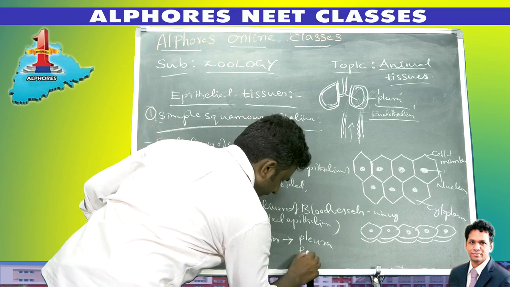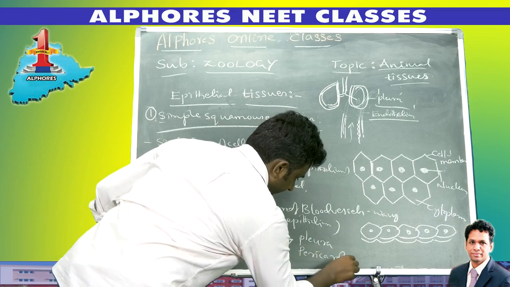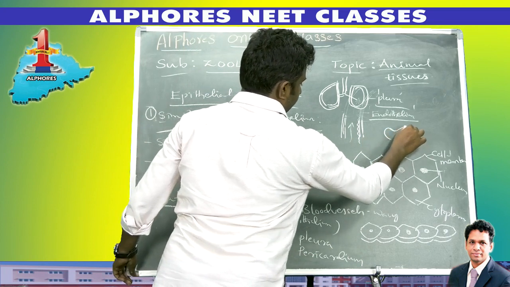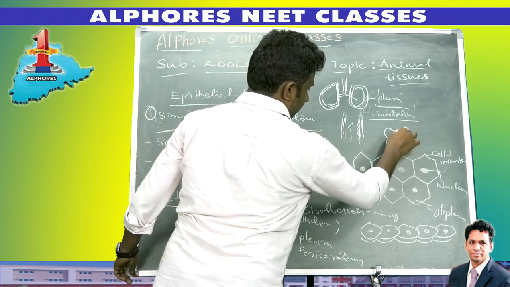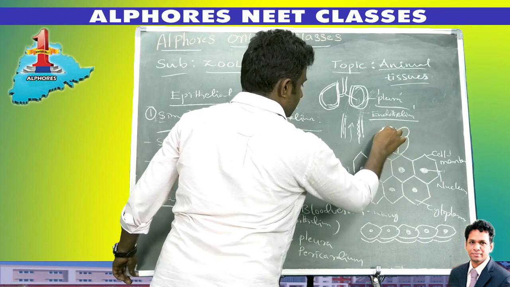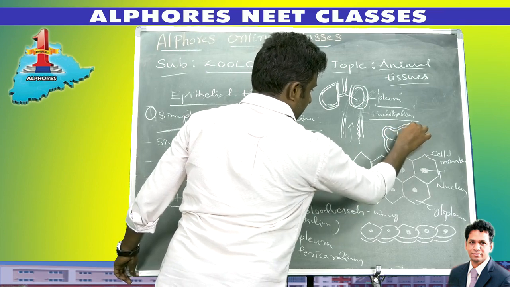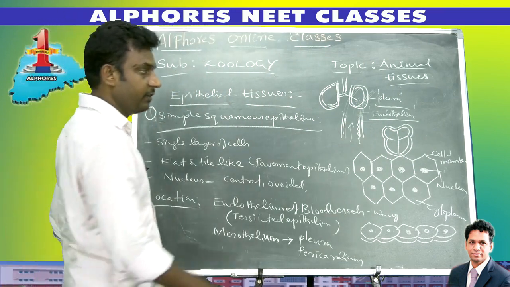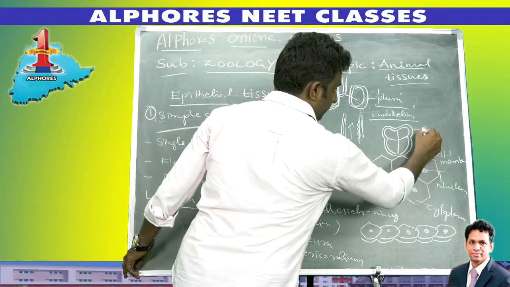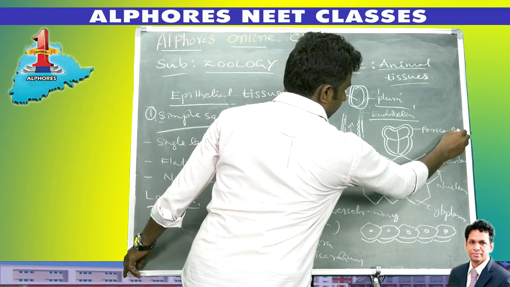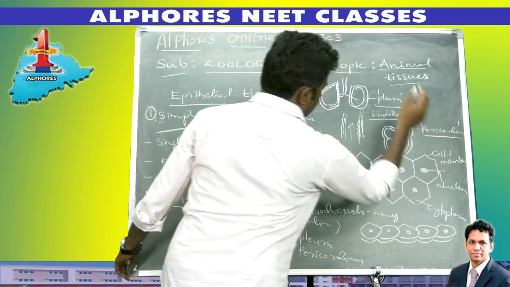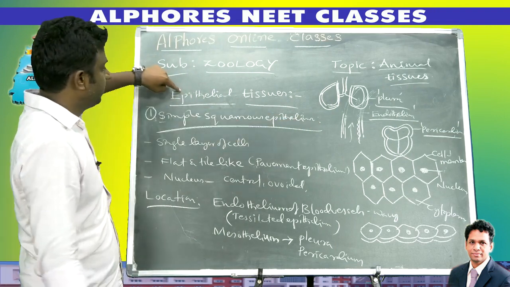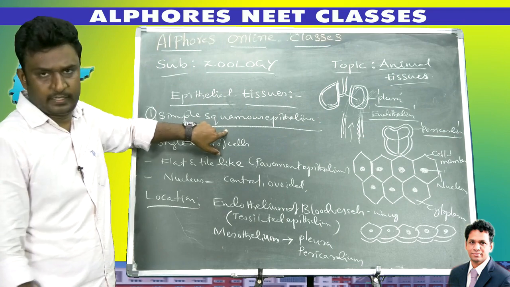Then the pericardium, surrounding the heart. If you see the structure of the heart, one protective layer is present surrounding the heart, which is called pericardium. It is also a protective layer, and this protective layer is also made up of simple squamous epithelium.